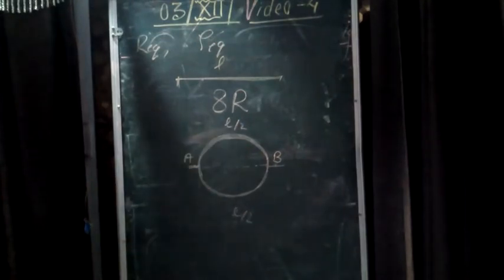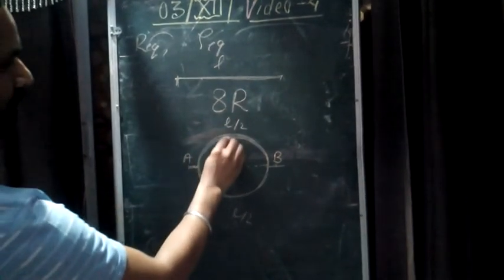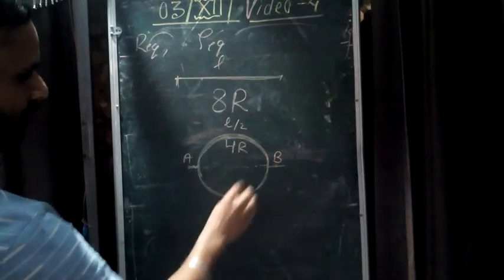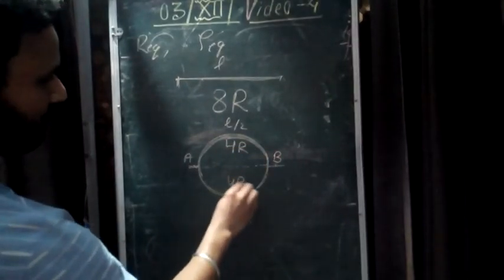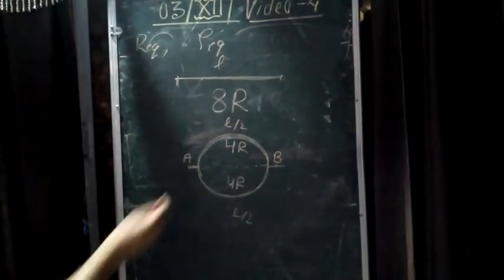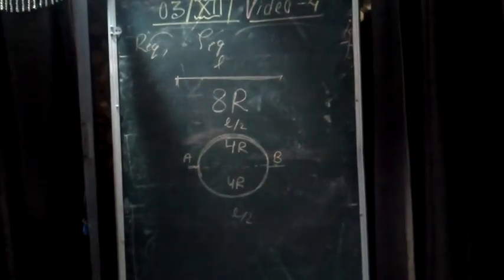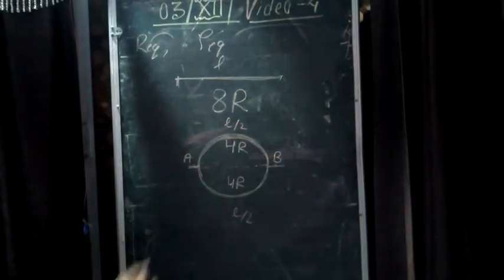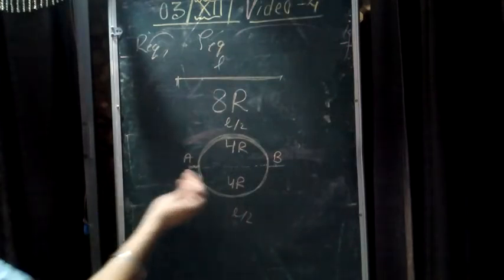If this is L by 2, the resistance of the upper portion becomes 4R, and the resistance of the lower portion is also 4R. If we take A and B, the two portions of equal resistance are connected in parallel.